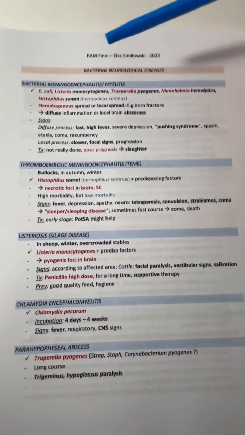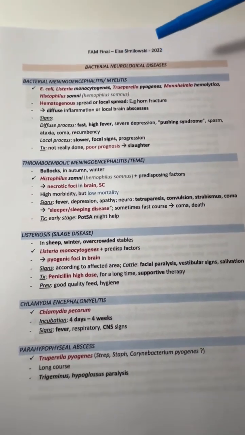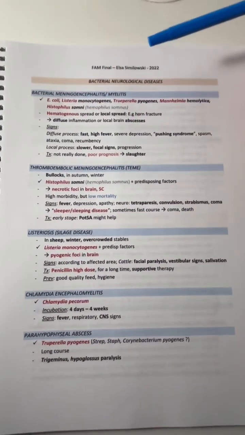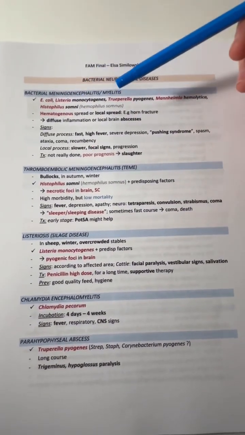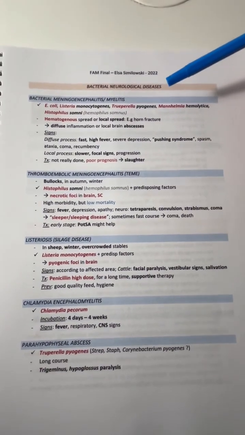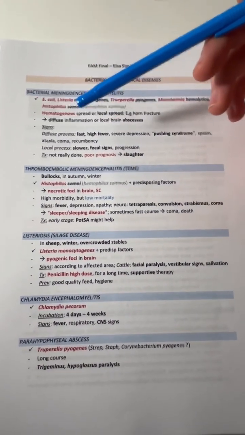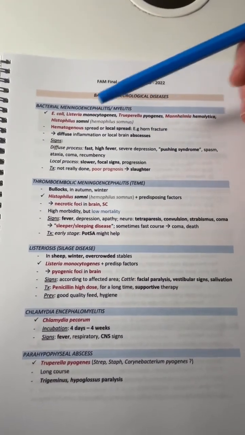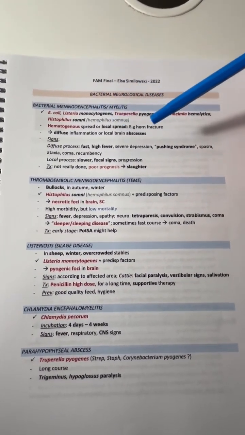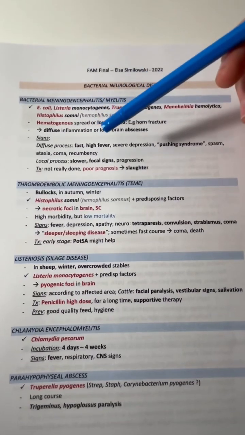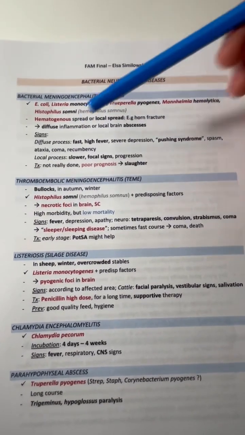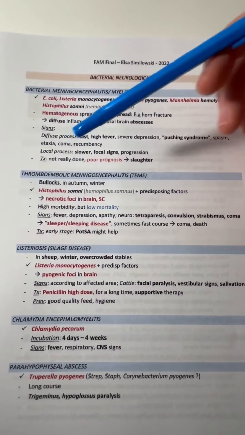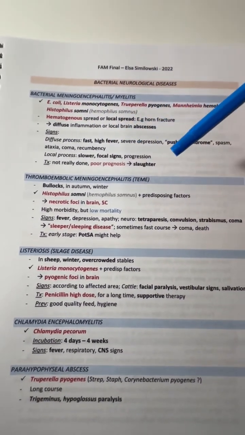And in the case of bacterial neurological diseases, for bacterial meningoencephalitis or myelitis, it can be caused by E. coli, Listeria, Trueperella, and Mannheimia. It's usually from a hematogenous spread, but it can be from a local infection, such as a horn fracture. It can cause diffuse inflammation or a local brain abscess. Signs are high fever, pushing syndrome, spasms, coma, recumbency, and ataxia. For the treatment, it's not really done. They have a poor prognosis, so they're usually slaughtered.